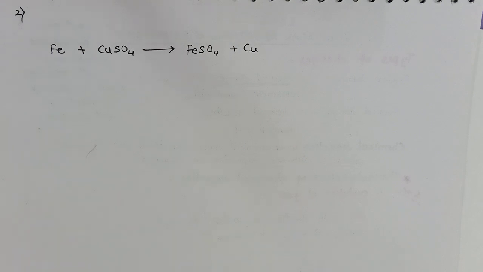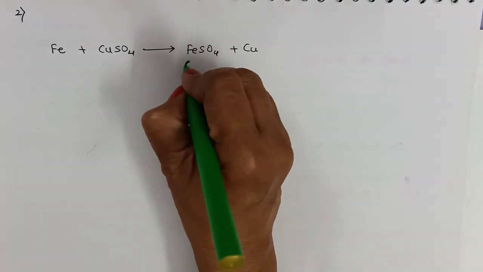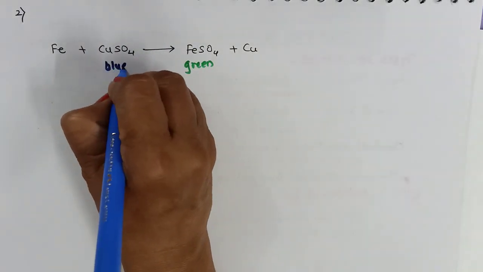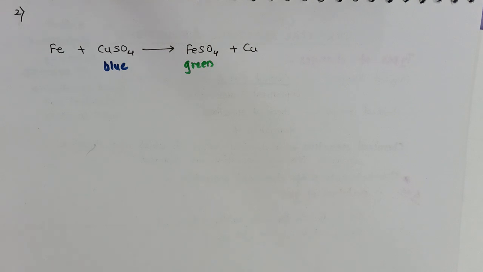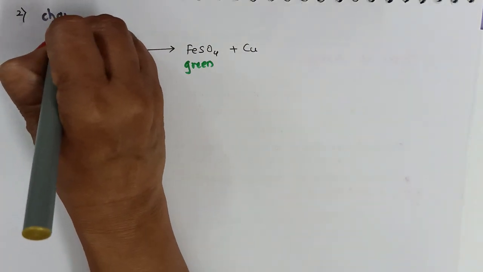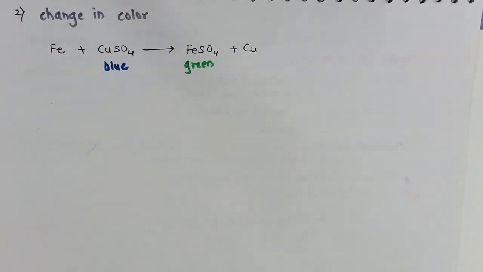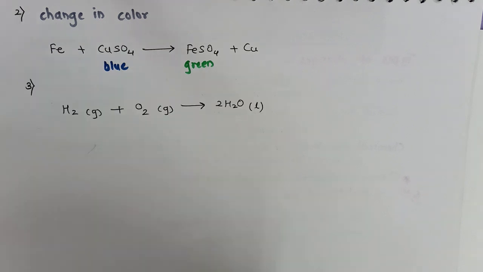Ferrous sulfate is green in color and copper sulfate is blue in color. Chemistry is all about colors and odors. And in this chapter we are going to discuss so many reactions where we will observe a lot of color changes. So what will be the next characteristic? Next characteristic is the change in color. Like if I mix two solutions in a test tube, if the color of the new substance formed is changed, we can predict that a reaction has occurred in the test tube.